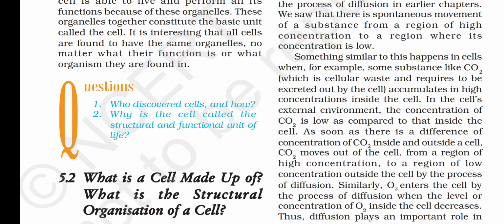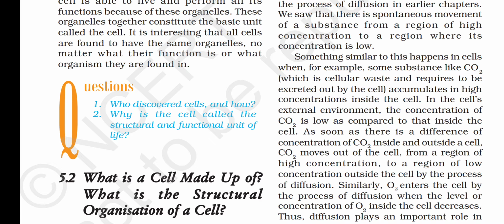Cell is the smallest unit of the body of any living organism. If we look into our body's smaller parts, then it is cell. So the body of a living organism is made up of cells.